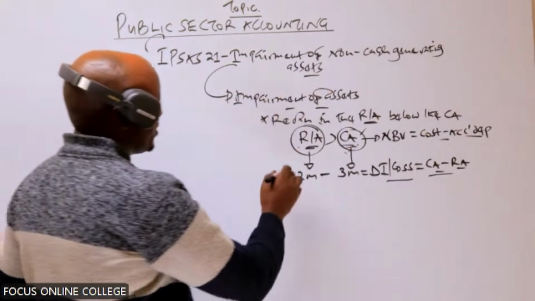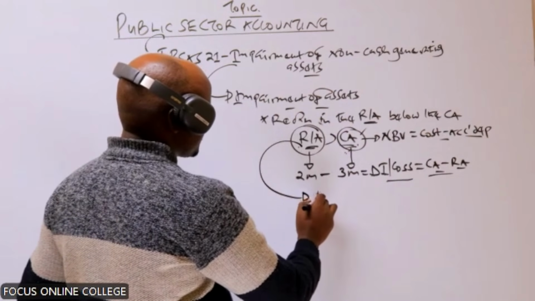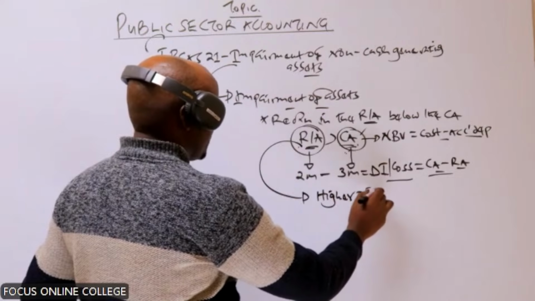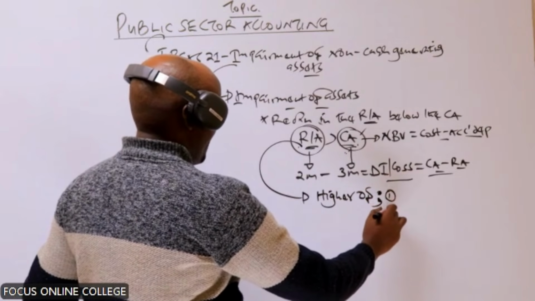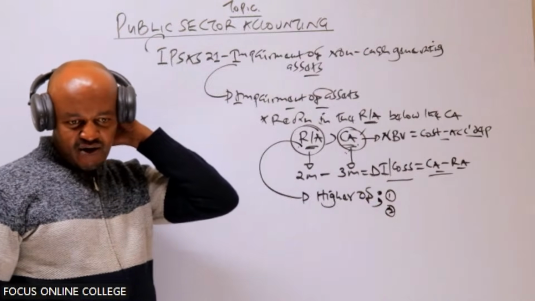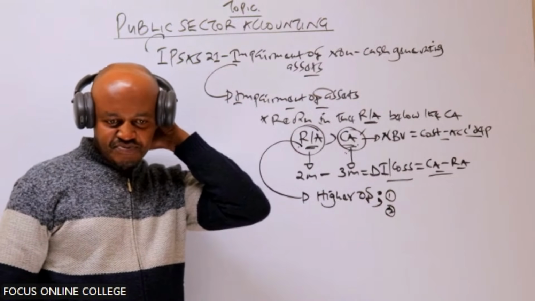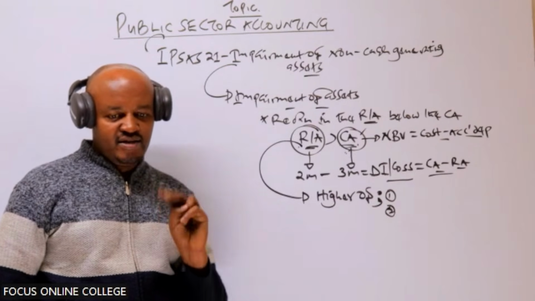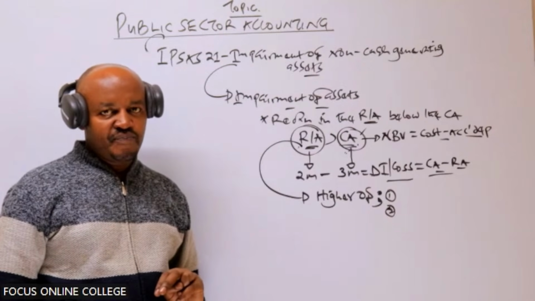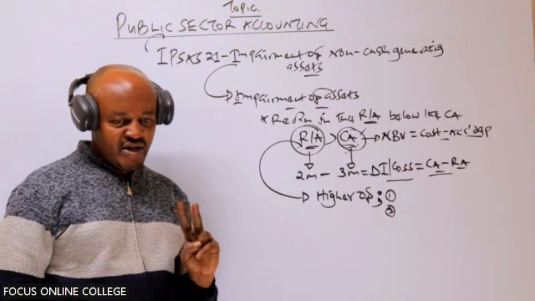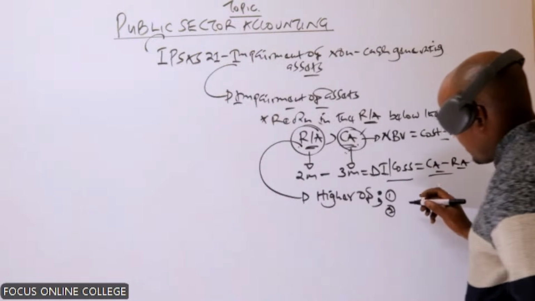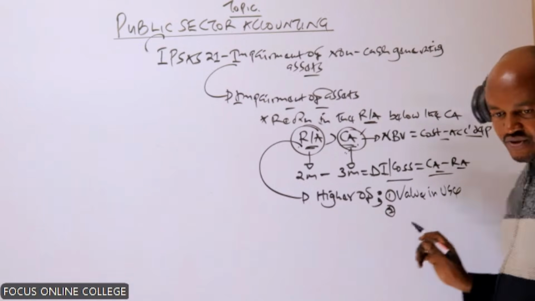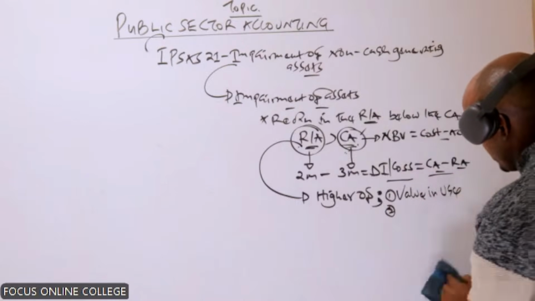Then we also talked about how we determine the recoverable amount. The recoverable amount is the higher of two values. Who can remember? When determining the recoverable amount, we consider two values, and out of the two, we take the value which is higher. Who can give me those two values? Yes, I'm told one of them. One of the values which we consider here is the value in use.